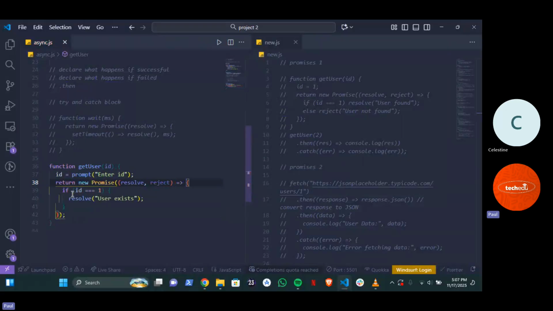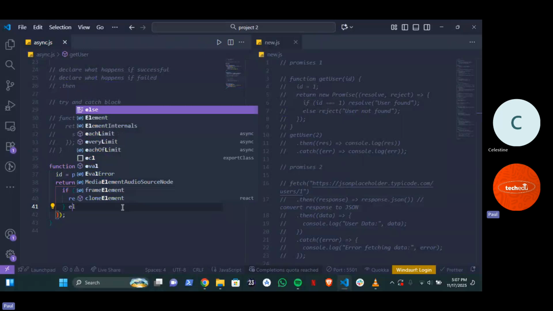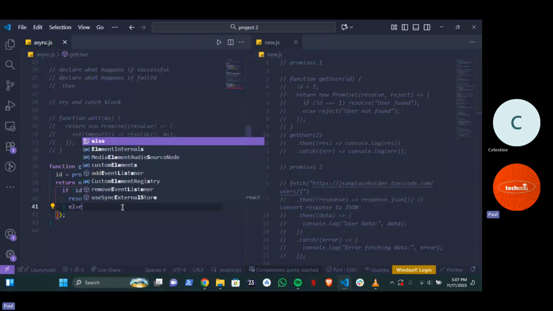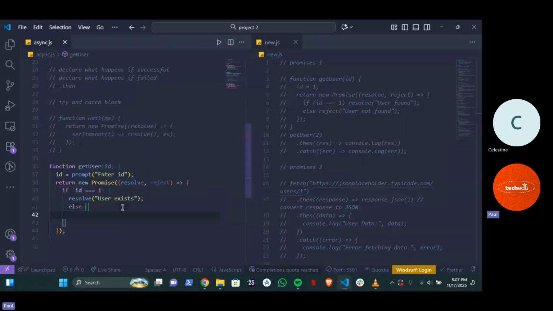So now we have if ID equals 1, we want to resolve what? User exists. Now we're also going to have an else. The else is now going to reject. We must reject this particular promise and say: user doesn't exist.